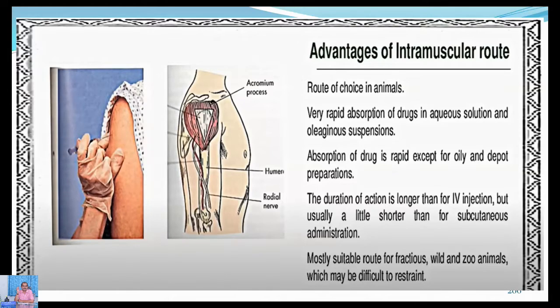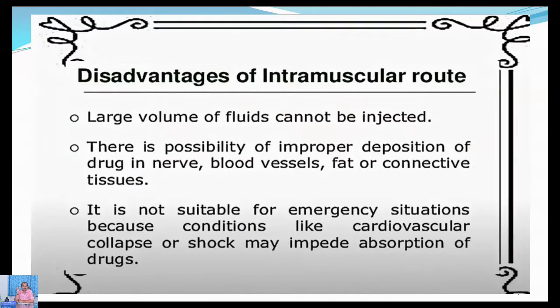That's the comparison. It is mostly a suitable route for wild, fractious or anxious animals, which may be difficult to restrain. In such animals it is very difficult to locate the vein and administer the drug.